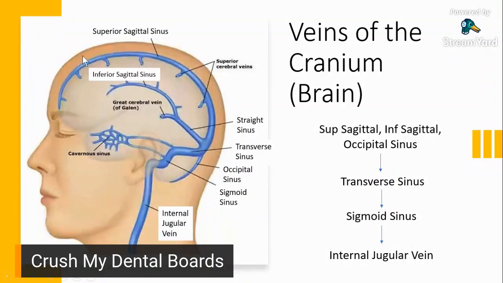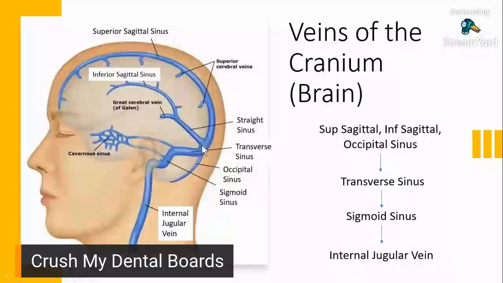So as what you can see here, from the topmost part of the cranium, you have your superior sagittal sinus right there. If you see the arrow, so that's your superior sagittal sinus. And then you have your inferior sagittal sinus.